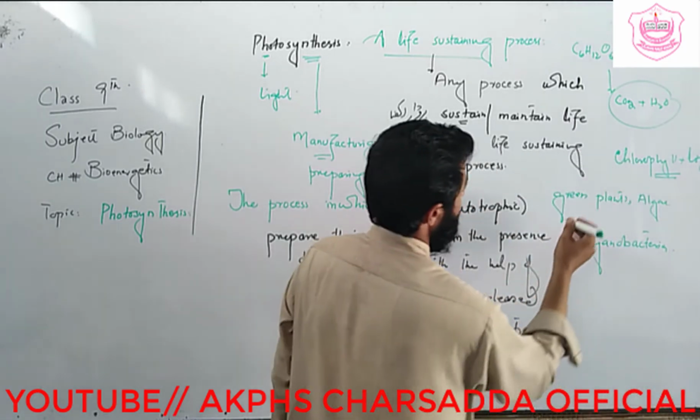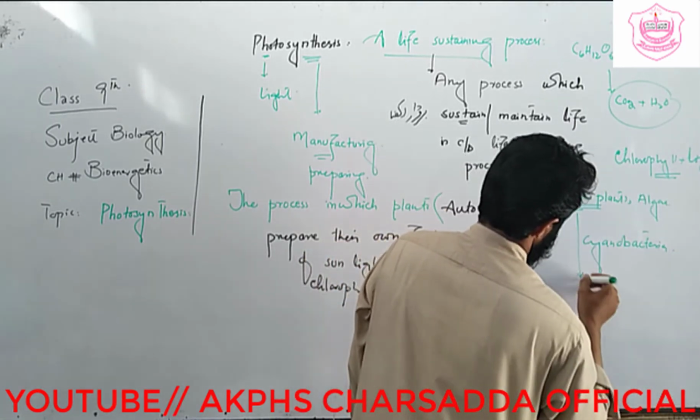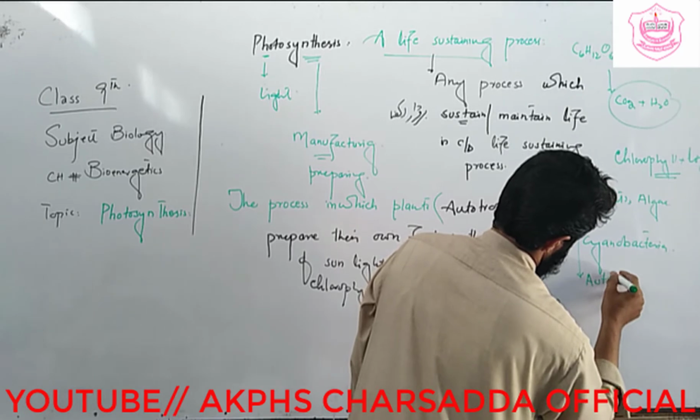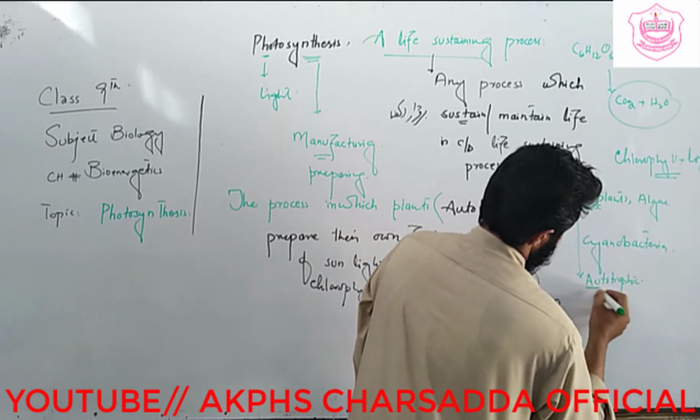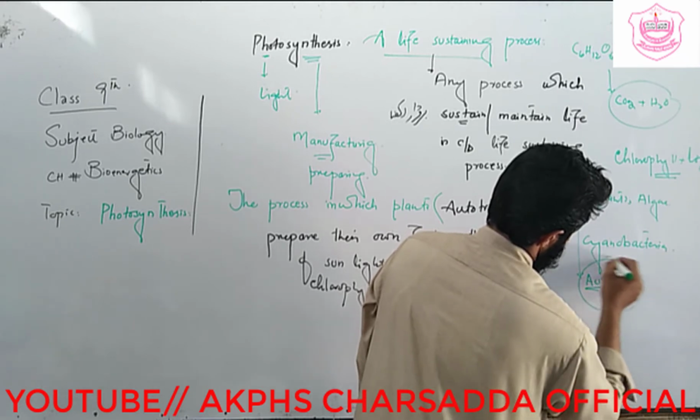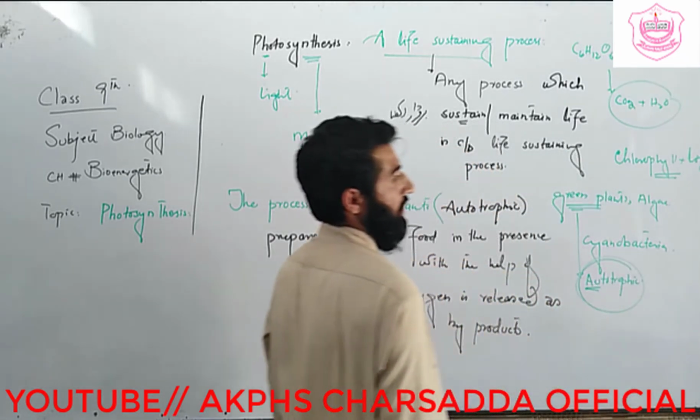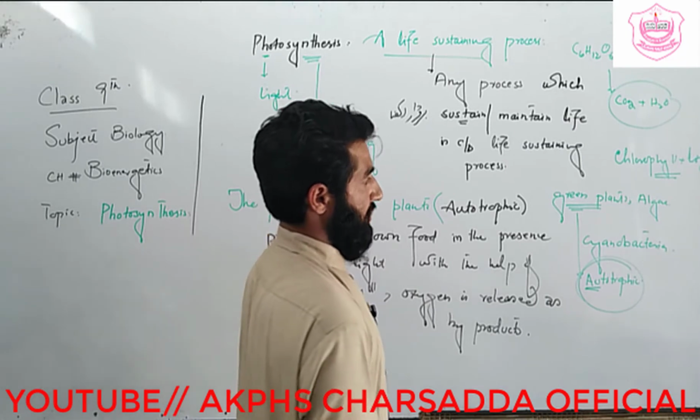All of you know about green plants. They are autotrophic organisms. Auto means itself. Any organism which prepares its own food is known as an autotrophic organism.